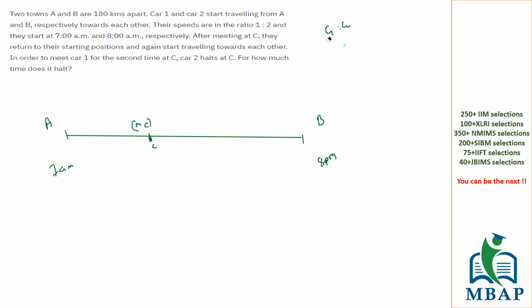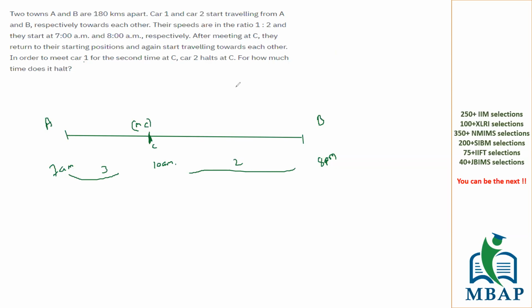Bhushan is saying it's going to be 2 hours. Let's see if it is 2 hours or something more, right? Let's assume they meet at point C, and let's assume they meet at 10 a.m. While coming from A, car 1 will take 3 hours and car 2 will take only 2 hours.